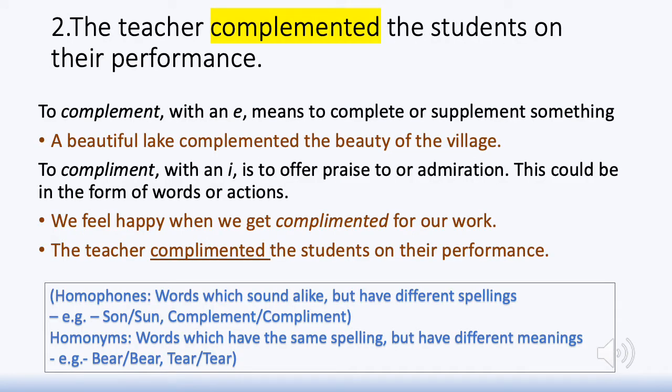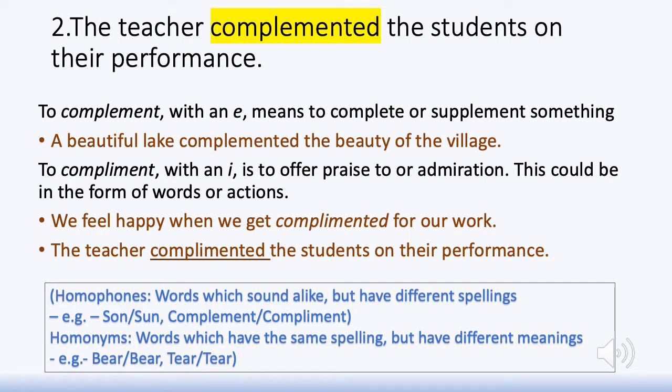Moving on to the next one, we have a sentence here which sounds perfectly okay. The teacher complimented the students on their performance. It sounds okay because the word complimented there sounds exactly like the other complimented, the word that should be really used in that context. And that word is different from this complimented only in spelling.